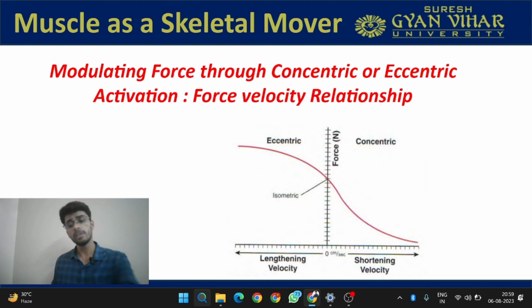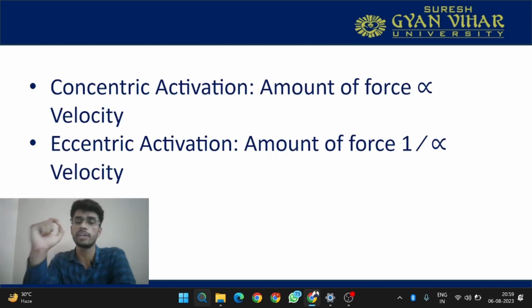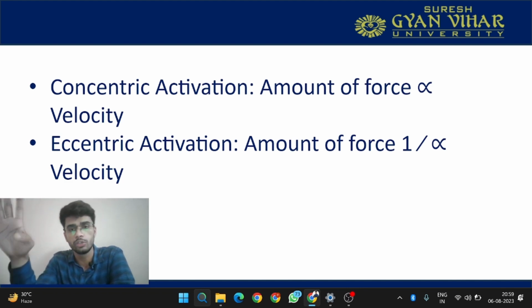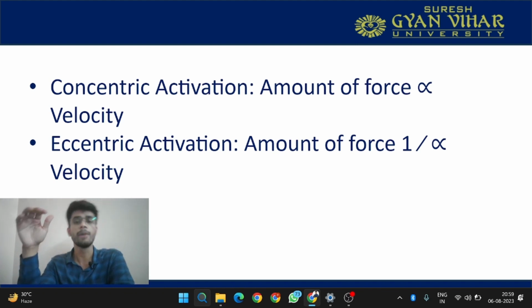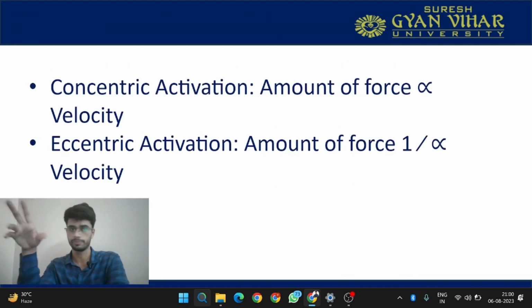So remember these two things. In concentric activation, the amount of force is always directly proportional to the velocity. The more the velocity, the more the amount of force the muscle can produce. In eccentric activation, the amount of force production is always inversely proportional to the velocity. If the amount of force is more, then the velocity will be less. So please remember this in order to understand the force velocity relationship.